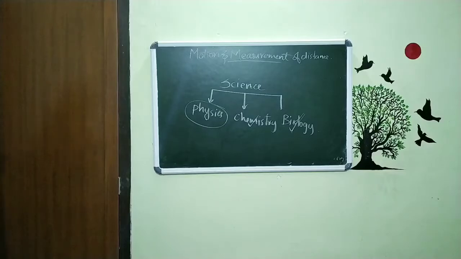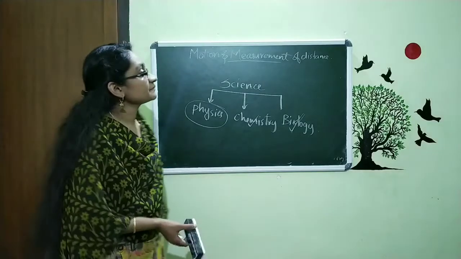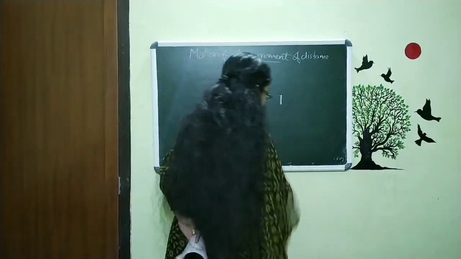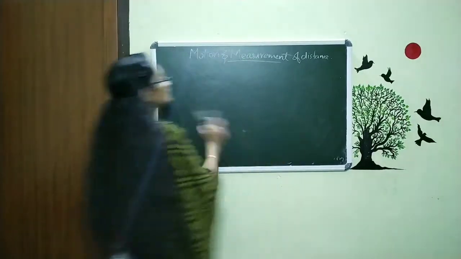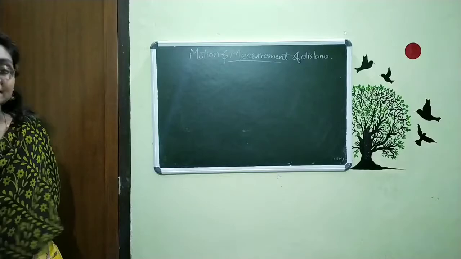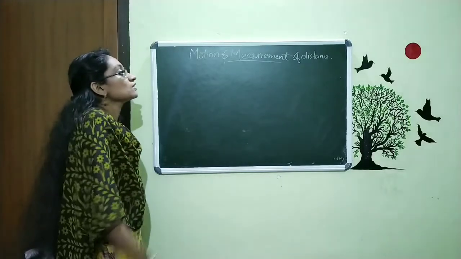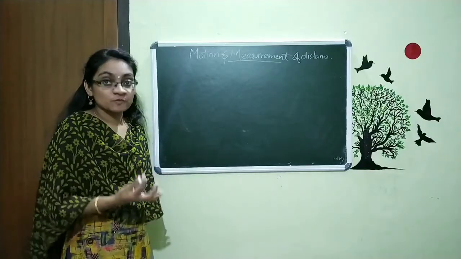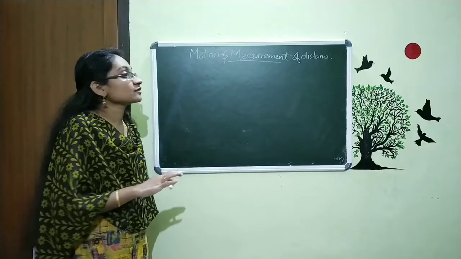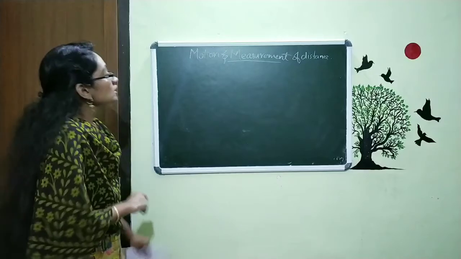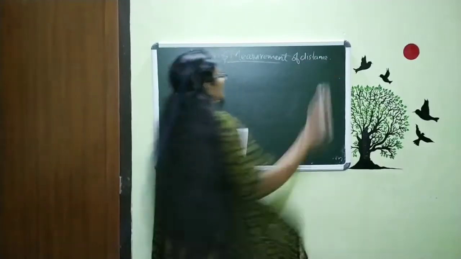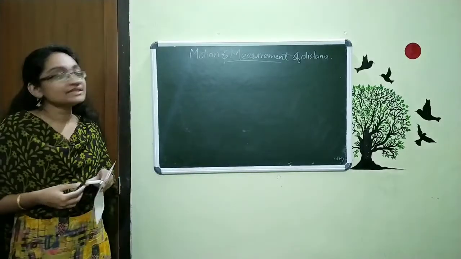So our new chapter name is motion and measurement of distance. In this chapter, basically we are dealing with how to measure distance, and also we will study what is motion, and the different types of motion. All these things we are going to study. So first of all, in this chapter we are going to start with something interesting.